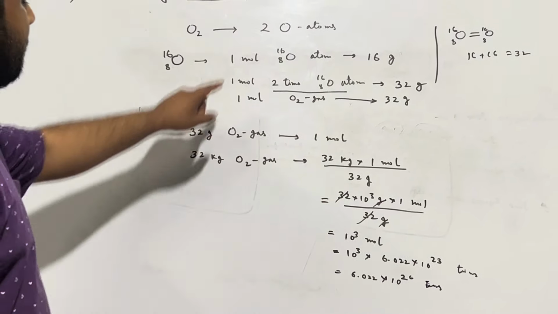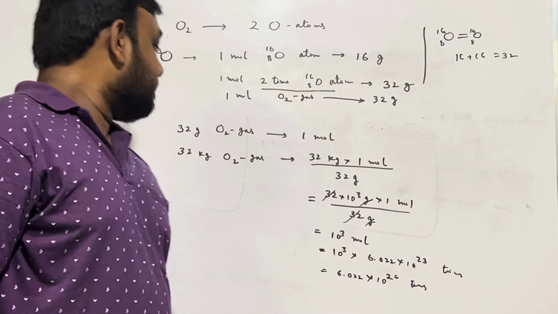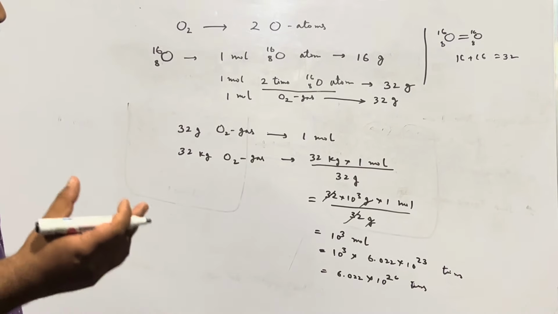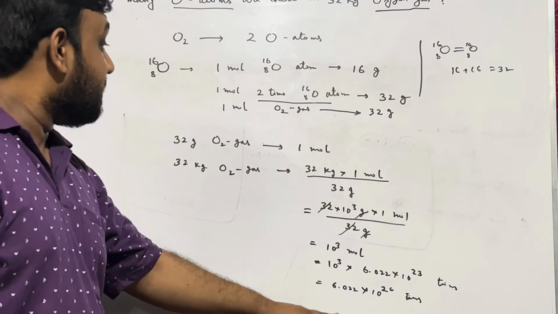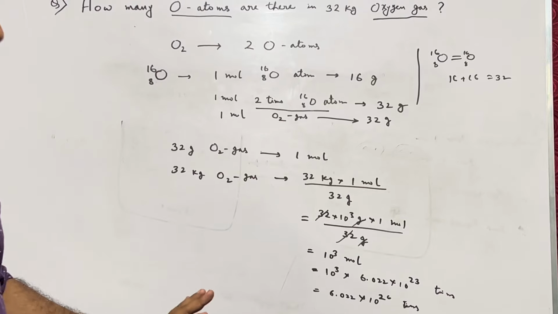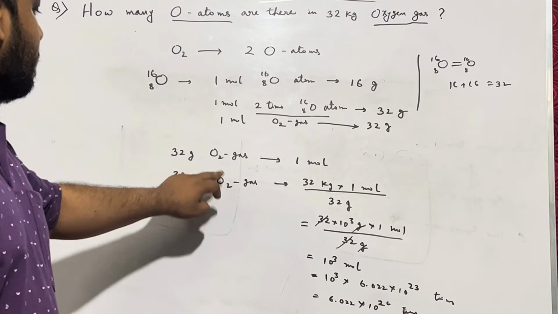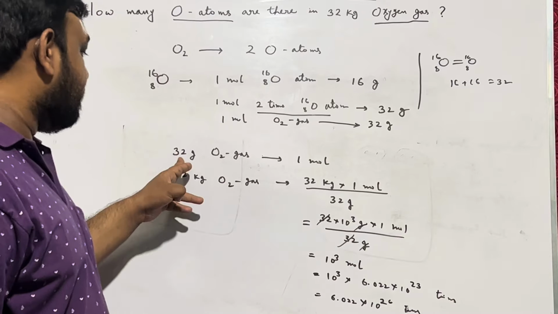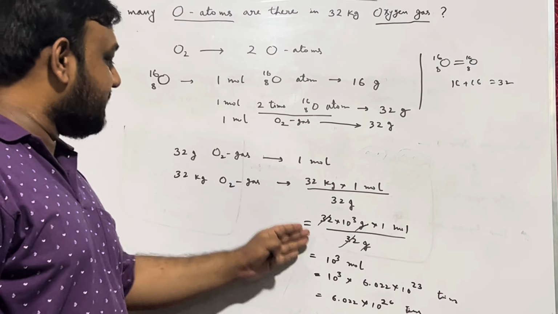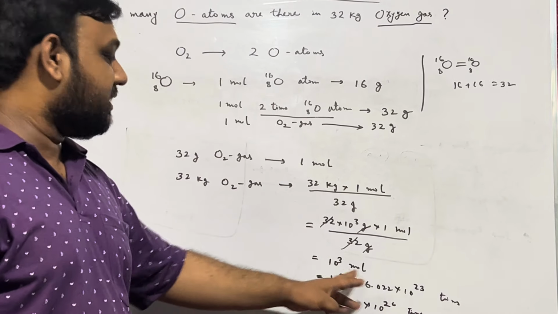That means 32 kg oxygen gas has this many what? Oxygen gas. This many oxygen gas. Remember, here is an important thing. This many oxygen gas. Because we are talking about how many oxygen gas was there? 1 mole in 32 gram. For 32 kg, obviously it is this many or 10 to the power 3 mole.